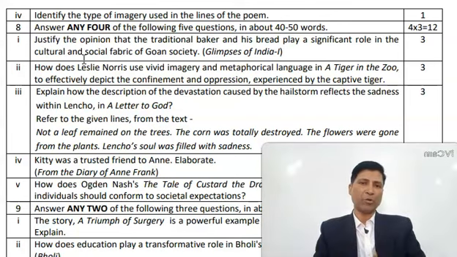In simple language, you have to justify this given statement that the traditional baker and his bread both play a significant, important role in the cultural and social fabric of Goan society.